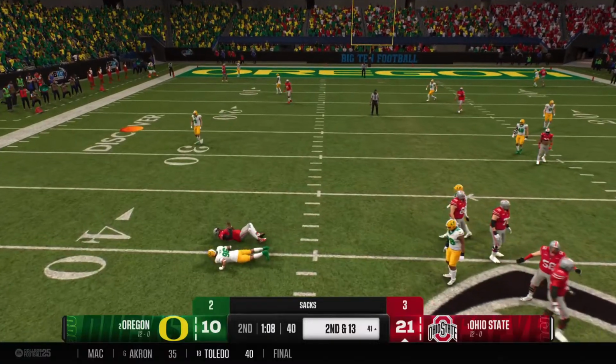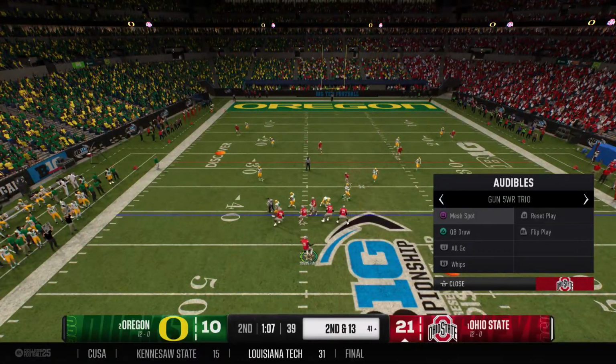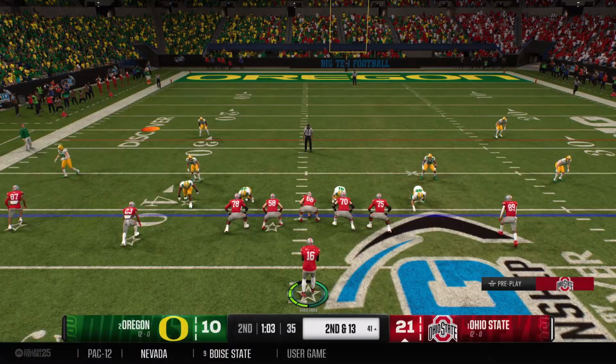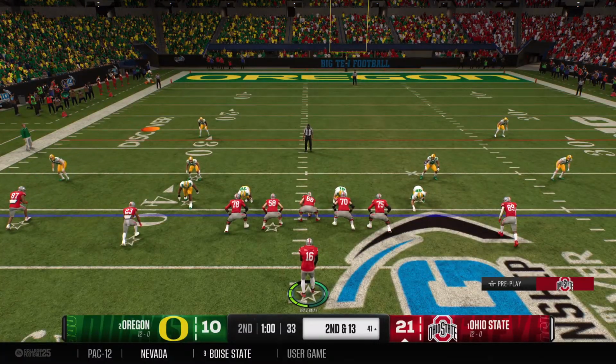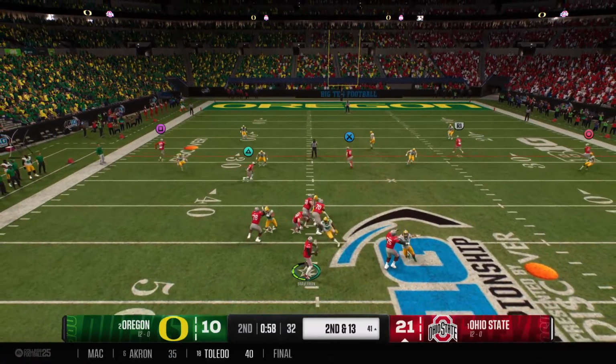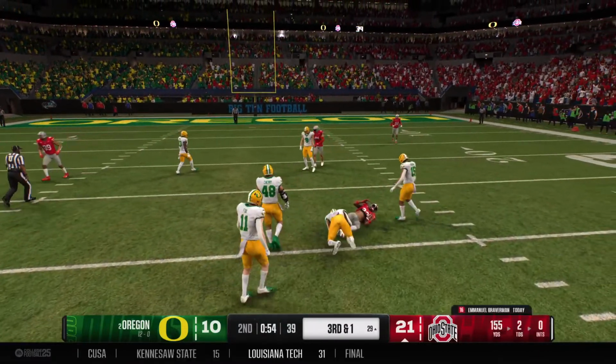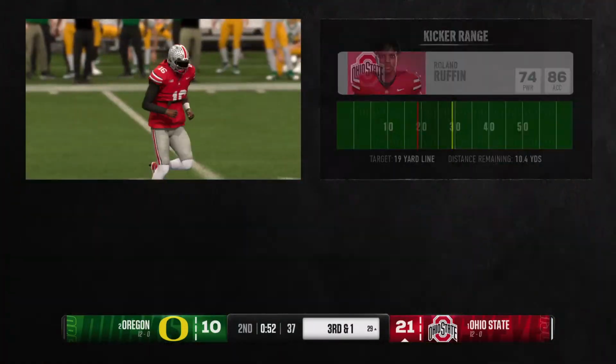On the junior, gets home, making a sack there. The offensive line will have to regroup after the sack. It's 2nd and 13. Quarterback looking to connect with the receiver here. Dunks it down to the back. Caught. Defense makes the stop very close to a 1st down.